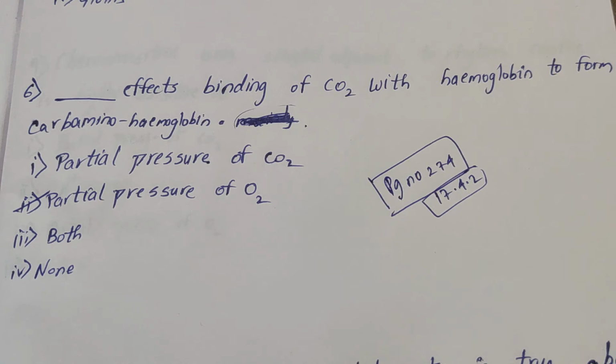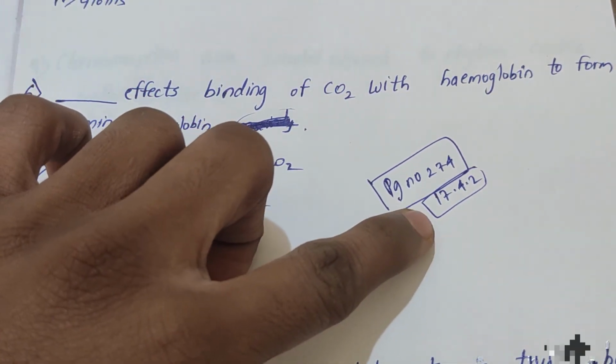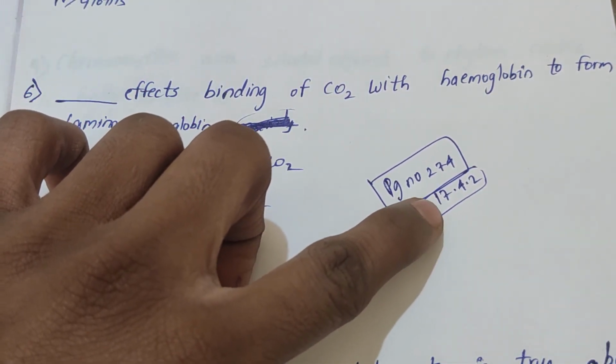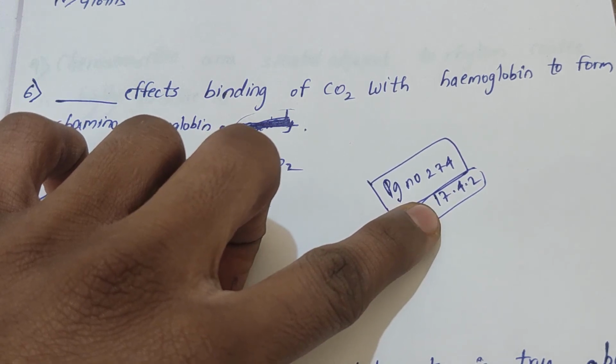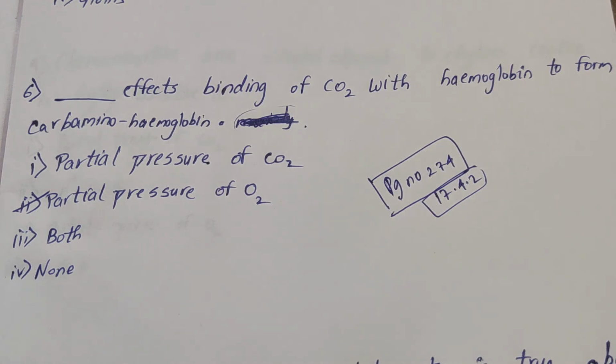If you check the NCERT line, partial pressure of O2 is a major factor that could affect the binding of CO2 with hemoglobin. If you want, please refer page number 274, and the topic name is 17.4.2, which is transport of carbon dioxide. If you refer to that page, you can understand this line. So this one I missed, that's why I'm giving it in the form of a question. Remember, O2 affects the binding of CO2 with hemoglobin. It's an important line of NCERT.